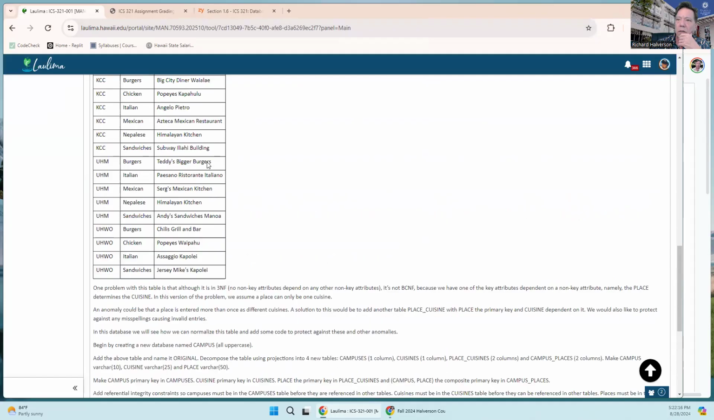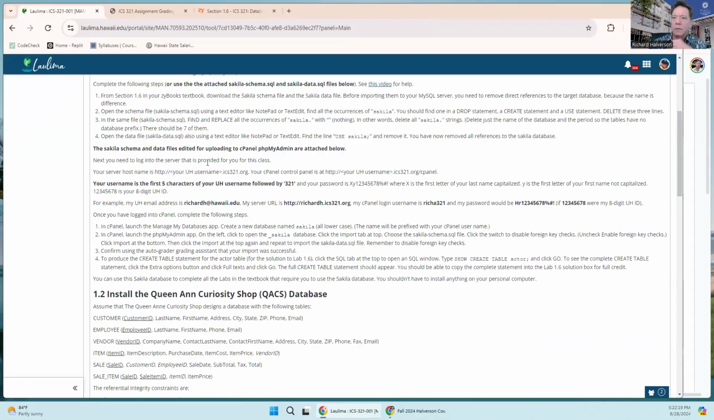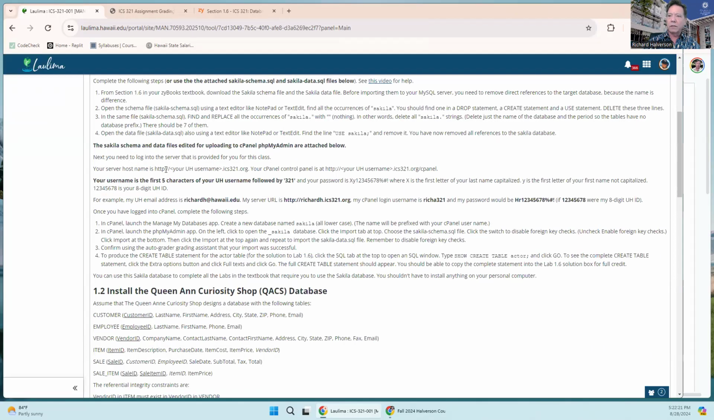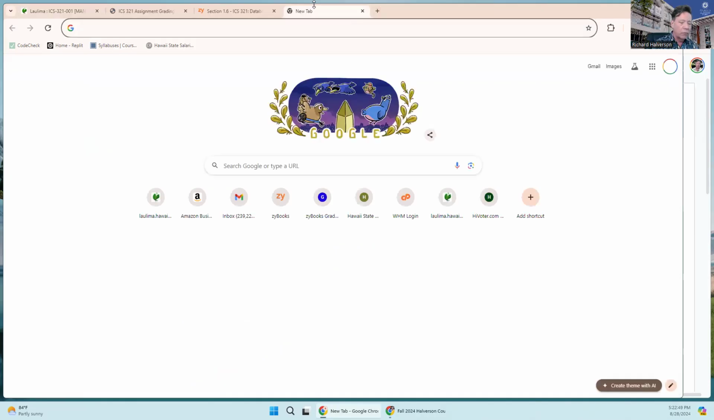Let's log into the server. To log into the server, it's your UH username .ics321.org. Then your cPanel control panel, and that's your servers. Here's an example. I'm going to use mine as an example. This is my email address, richardh@ics321.org.